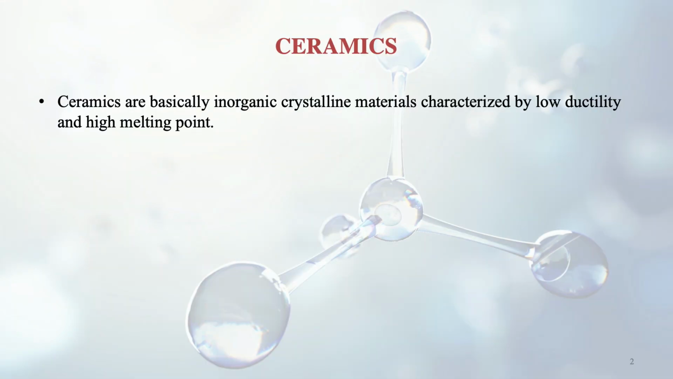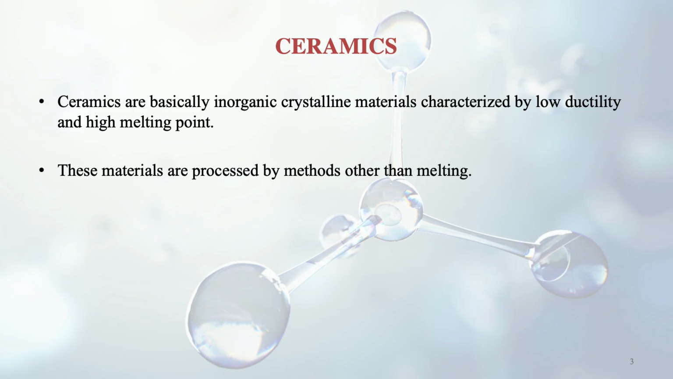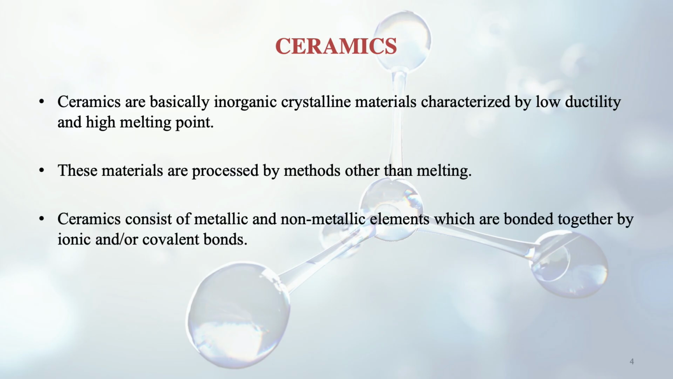Ceramics are basically inorganic crystalline materials which are characterized by properties like low ductility and high melting point. These ceramics have low ductility, high melting point, they are brittle, and these materials are processed by methods other than melting. They are not prepared by a melting process. These ceramics consist of metallic as well as non-metallic elements, and these elements are bonded together by either ionic or covalent bonds. You must have read about ionic and covalent bonds in your 12th class chemistry or before that.